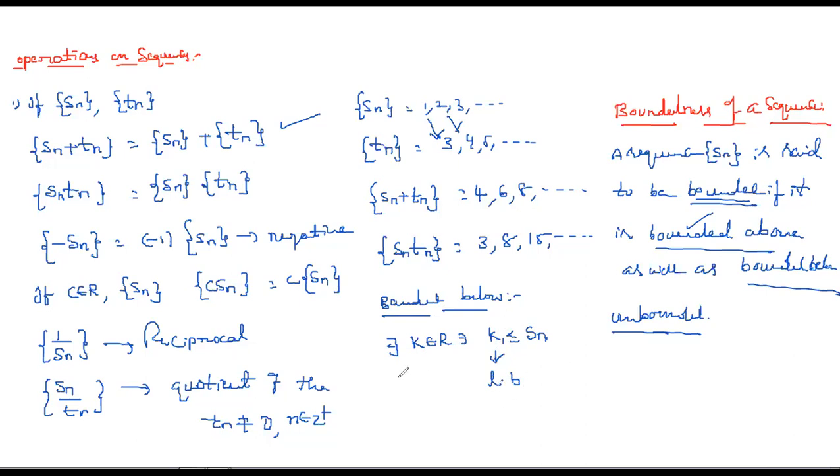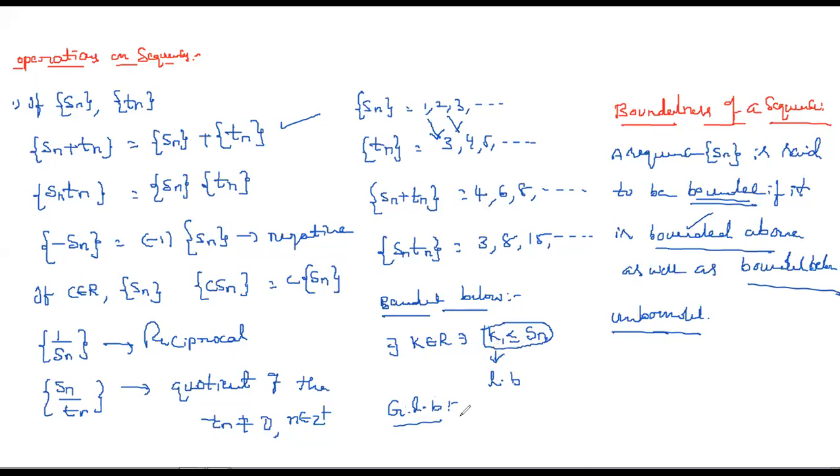Okay, is it clear? Bounded below means that at least one such number exists. Of course, a number of such numbers may exist, but at least one should exist and satisfy this condition. Then we say it is bounded below. Next is the greatest lower bound. In the name itself, greatest means the higher one, right? So after identifying the lower bounds, the greatest one among those lower bounds is the greatest lower bound.